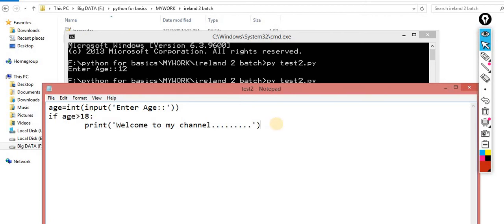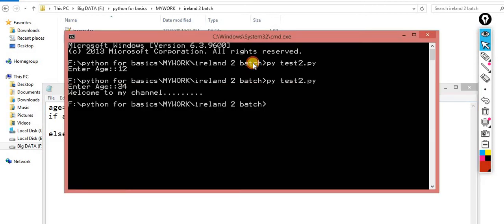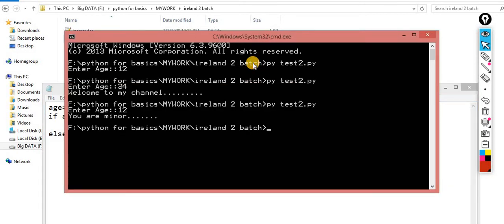Now this time I am implementing else, and again with else you use a colon. When you use this colon, again you have to maintain the tab indentation. Print you are minor. Now understand the concept: I am a minor, that's why I am not supposed to process further. So I am saving it and running it. This time I enter age 12, and I am getting you are minor.